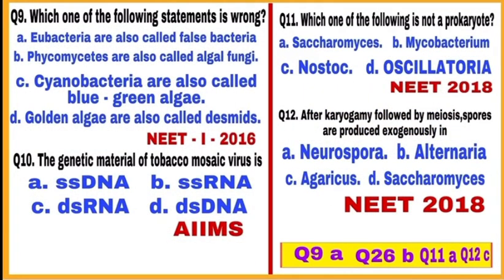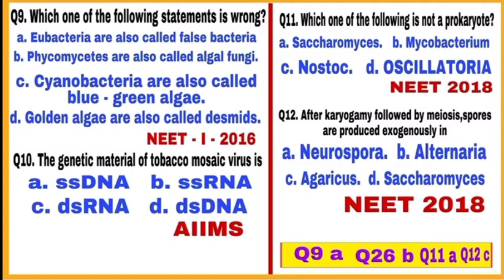Question number 9. Which of the following statement is wrong? इस क्वेश्चन में भी स्टेटमेंट्स B, C and D correct statement हैं. B statement को देखिए, Phycomycetes are also called algal fungi because of their aseptate and coenocytic hyphae. C statement, cyanobacteria are also called blue-green algae as they are photosynthetic bacteria.